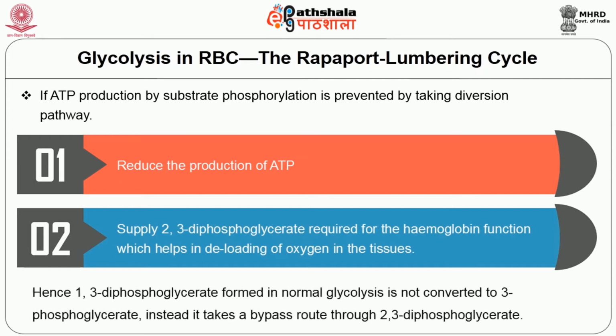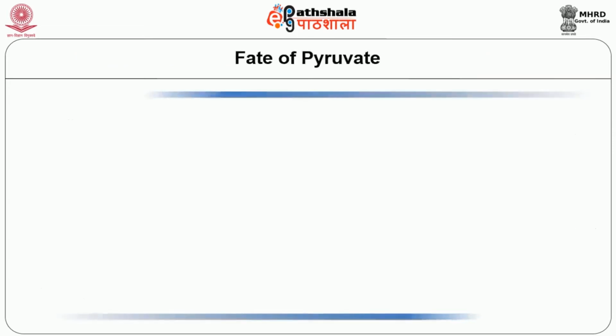Hence, 1,3-diphosphoglycerate formed in normal glycolysis is not converted to 3-phosphoglycerate. Instead, it takes a bypass route through 2,3-diphosphoglycerate. Students, now let us learn about the fate of pyruvate.